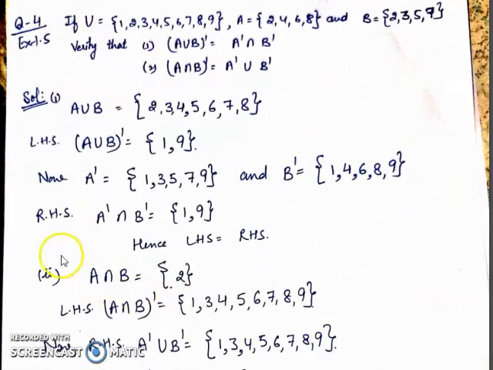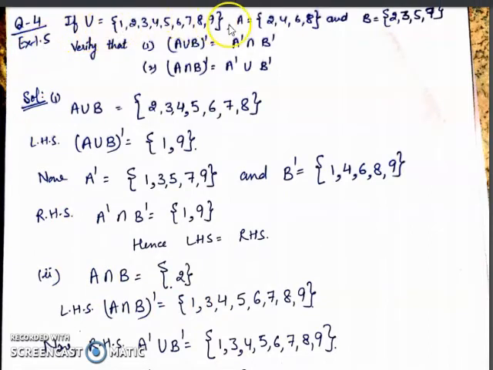Question number 4 in your exercise 1.5 is, if U is the universal set 1, 2, 3, 4, 5, 6, 7, 8, 9, A is 2, 4, 6, 8 and B is 2, 3, 5, 7. Then verify the De Morgan's law. So first we find out A union B.